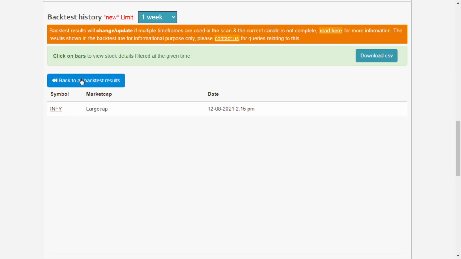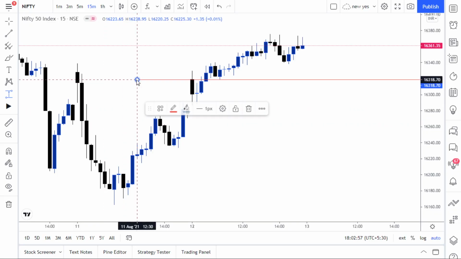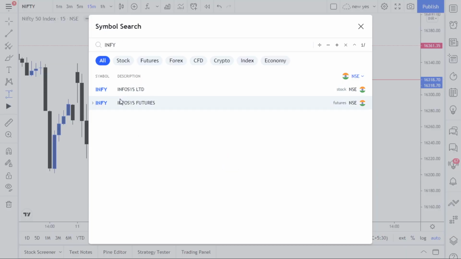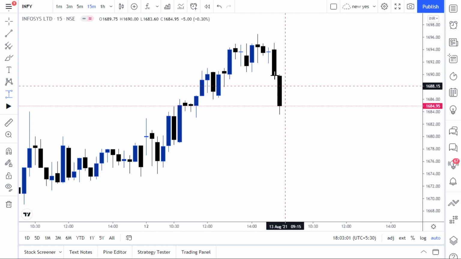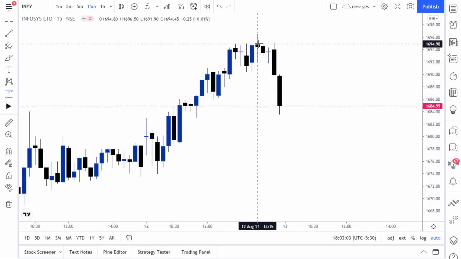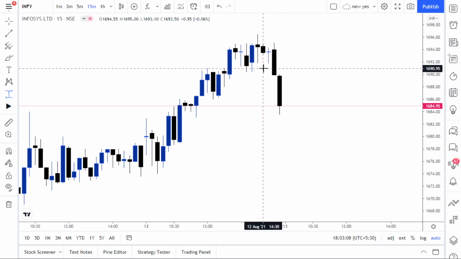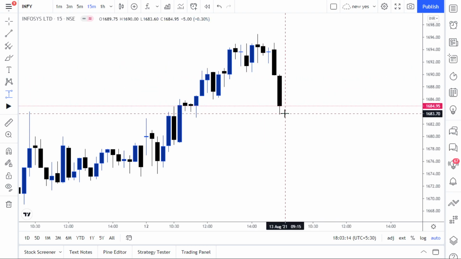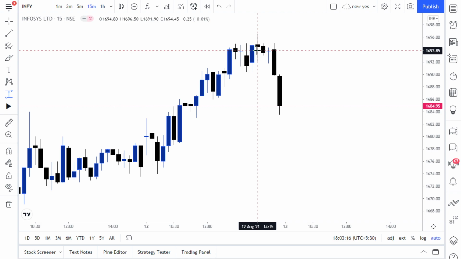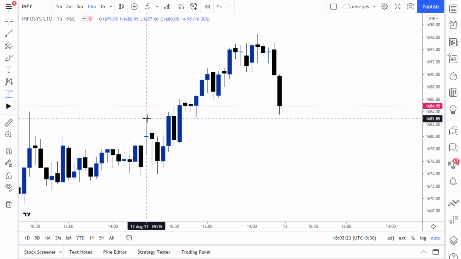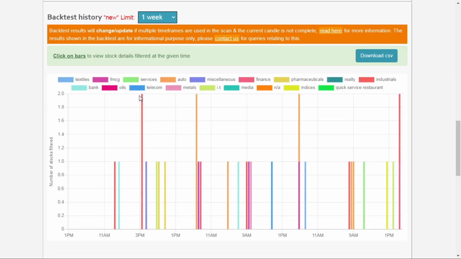And Infosys is another one where we are going to focus. Is there any trade opportunity? Yes, there is a day high which forms a doji-like candle and it looks like a spinning top, where it broke below that low of 1691 and moved down to 1683. The risk is 1691 to 96, just 5 rupees risk, and it moves down. And what are the other stocks where the same kind of pattern forms?